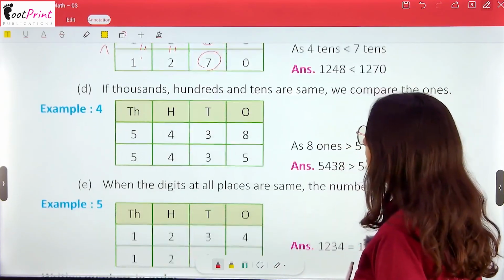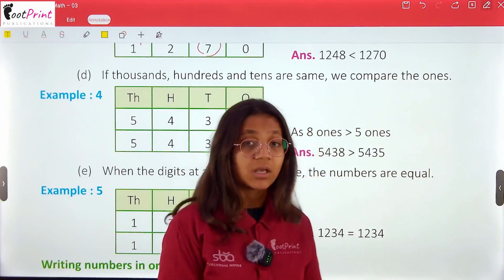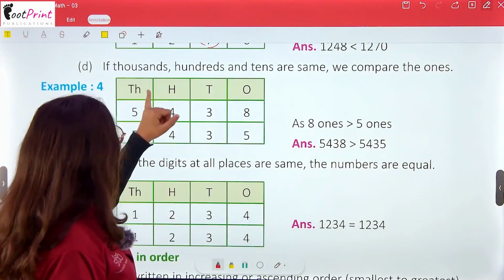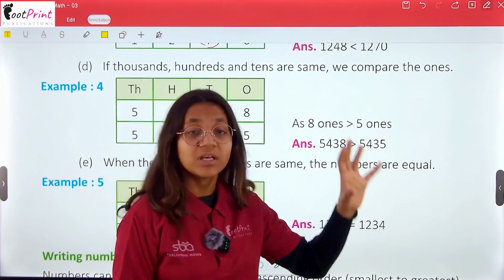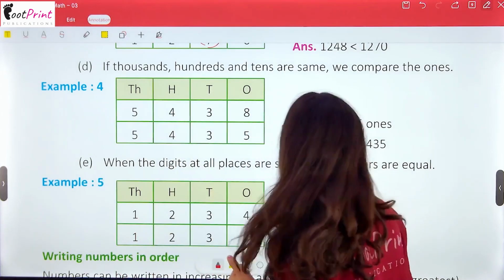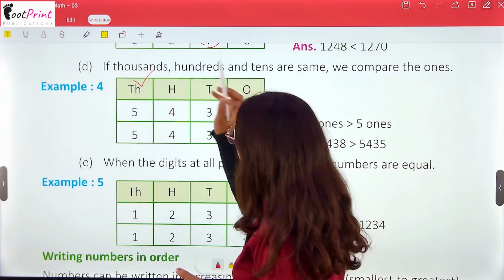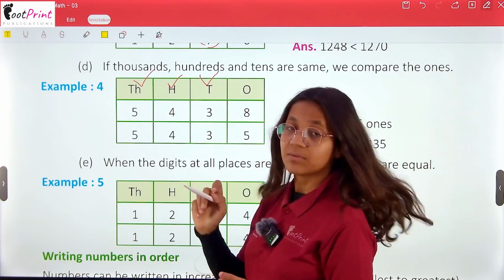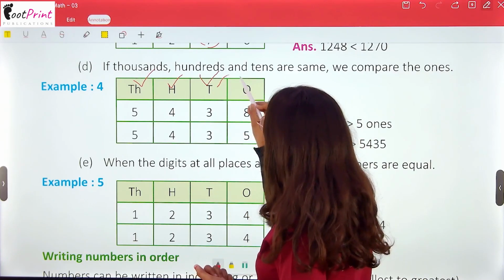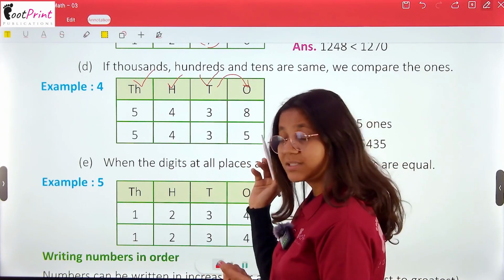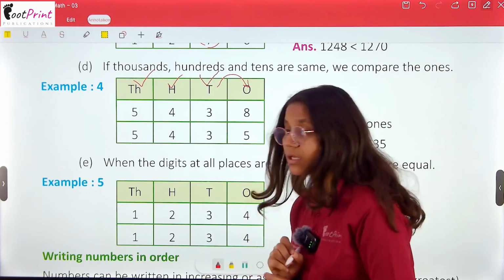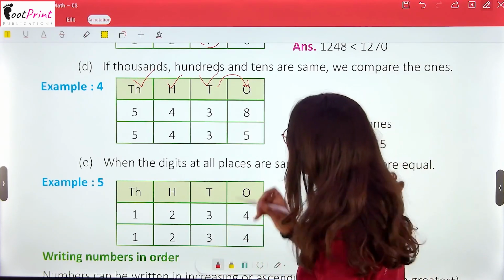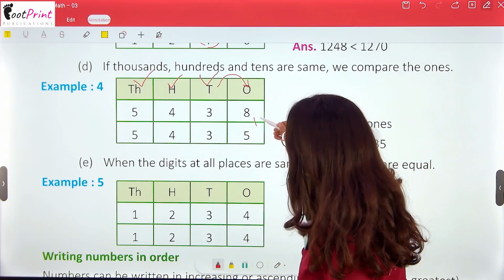So now if thousands, hundreds and tens are the same, then we compare the ones. Now we will compare the ones. Okay, this is the same, this is the same, this is the same. Now what will we do? I will go to this particular place, the ones place, and see whichever is bigger and put the sign. Now 8 or 5?